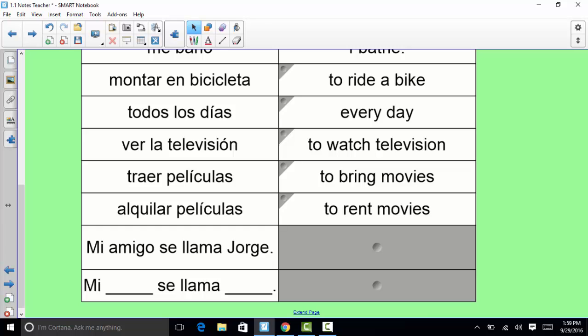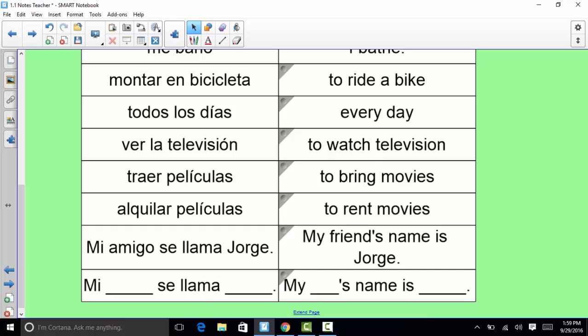And then the last two are to show you how you could introduce someone to someone else. So, mi amigo se llama Jorge is my friend's name is Jorge. So then I left the last one blank just to show you how to introduce somebody different. So you could say, mi madre se llama Catalina. My mom's name is Catherine.